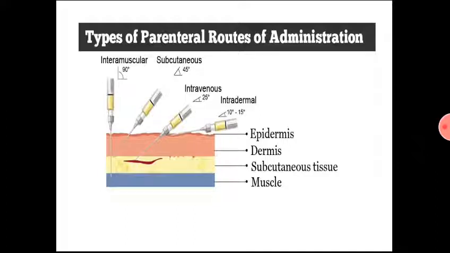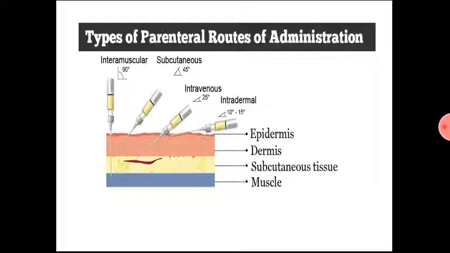If the syringe is held at 90 degrees, the injection goes into the muscle layer, and the injection is known as the intramuscular injection. This is the most favored route for oil soluble drugs or fat soluble drugs like vitamin D3. There the drug is deposited between the layers of the muscles, and from that layer the drug is released slowly for several weeks. Subcutaneous administration, drugs such as insulin are administered subcutaneously, and for that the injection needs to be tilted at 45 degrees.